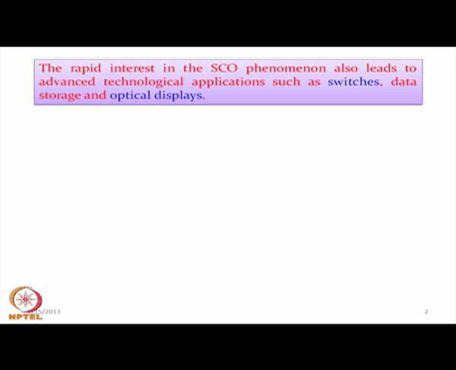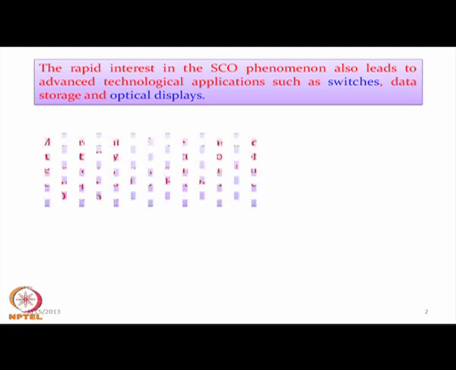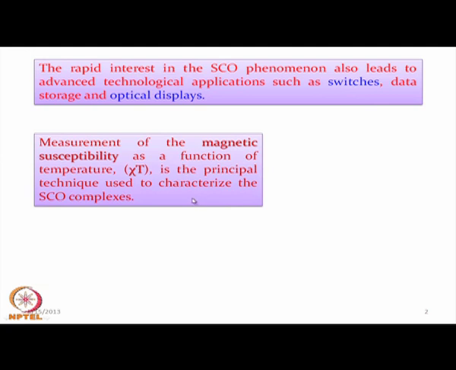So, whether these metal complexes can be useful for all these devices, the device making things have been utilized for the use of this interesting class of molecules. So, what we have just seen is that we can determine not only the X-ray structure, but also the corresponding magnetic susceptibility, and these magnetic susceptibility values can be very nicely measured.